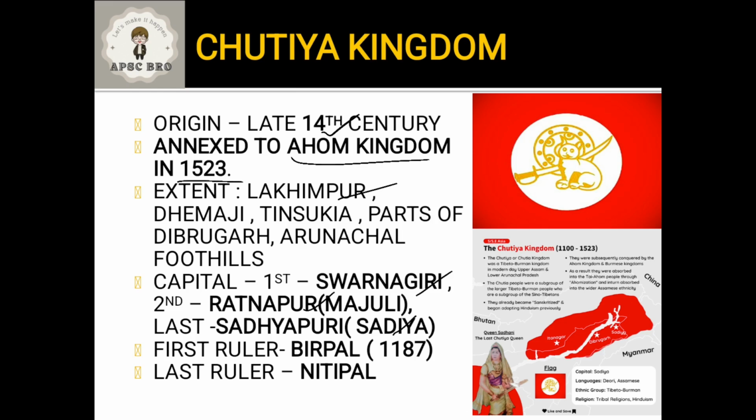The first ruler was Birpal, that is 1187. So who founded Chutiya Kingdom? It was founded by Birpal. When did he found it? He founded it in 1187. Who was the last ruler of Chutiya Kingdom? He was Nitipal. This is the emblem of Chutiya Kingdom. It has a sword, it has a seal, and it has a cat. Why this emblem was adopted, we will be learning now.